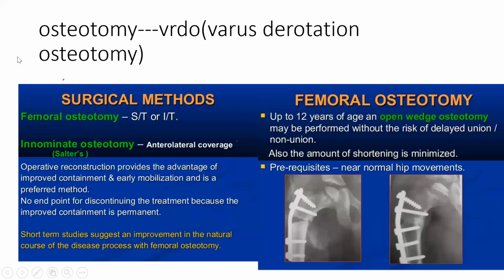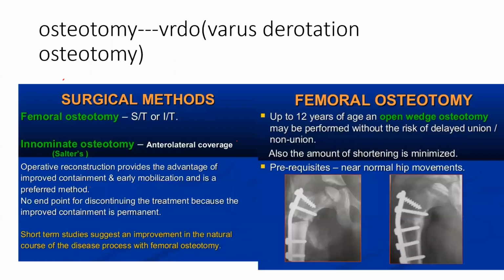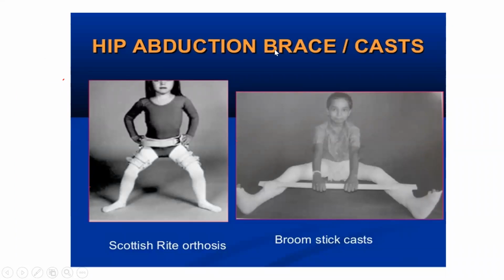Now if you fail to do this, or if the patient has come late and the femoral head has been destroyed, there is a surgical method. If you want to change the direction, there is a method known as osteotomy. Let me show you what that is. This is your femur, this is your neck, and this is your head. Now your head has come out of the acetabulum. This is the acetabulum, and it has come out. Now you have to keep it in the acetabulum. So how will you keep it?